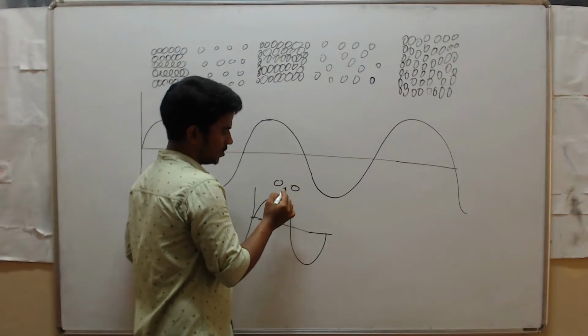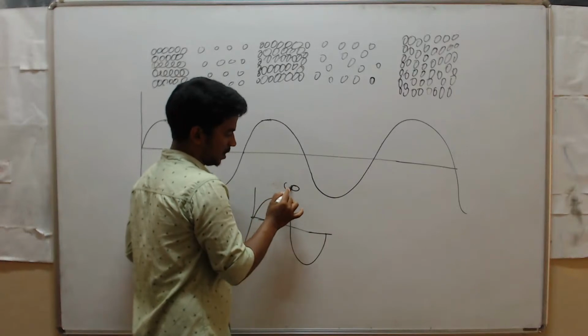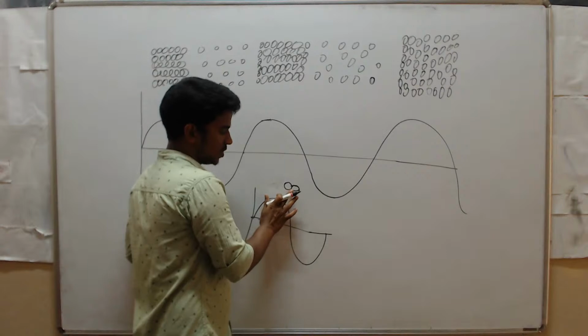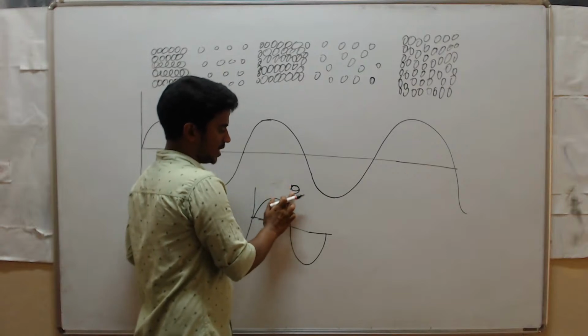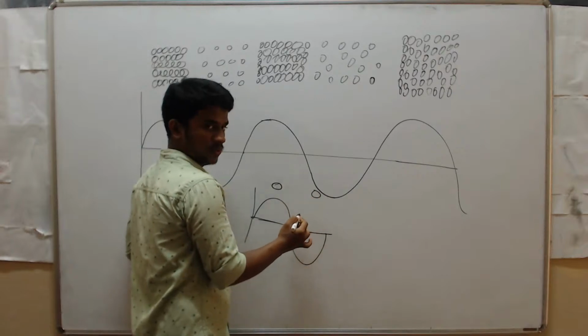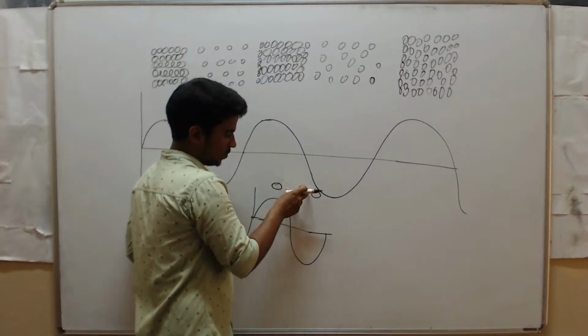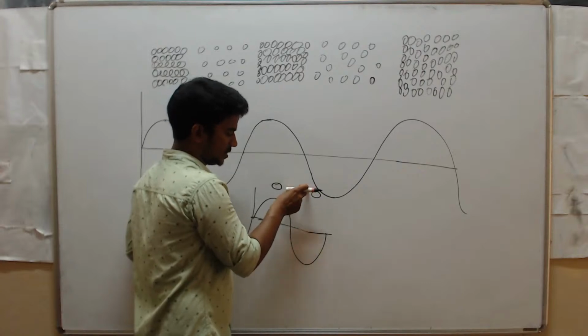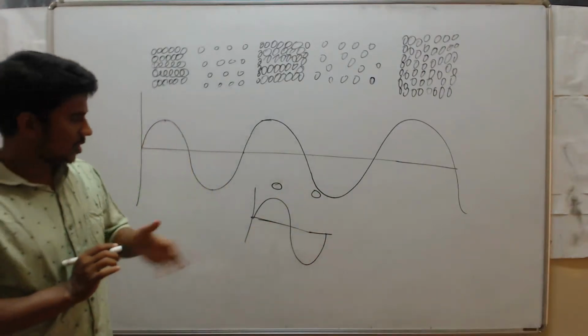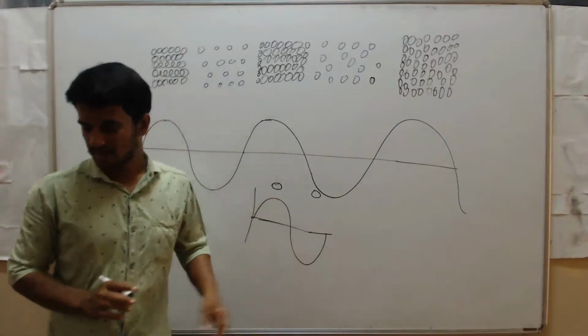When you produce sound, both atoms collide. This collision we represent here, and we call this compression. After collision, this atom comes back and collides with the neighboring atom. We call this reflection, and we represent it in troughs. Clear? So compression, rarefaction.